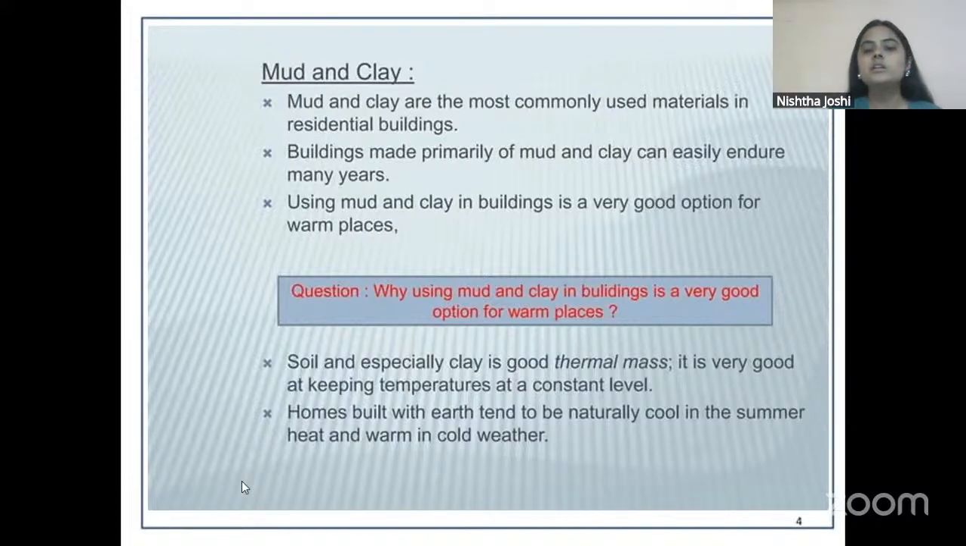Soil and especially clay has a very good thermal mass. It is very good at keeping temperatures at a constant level. That is why homes built with earth tend to be naturally cool in summer heat and warm in cold weather. So this is a good material option. Now let's see what all we can make with mud.